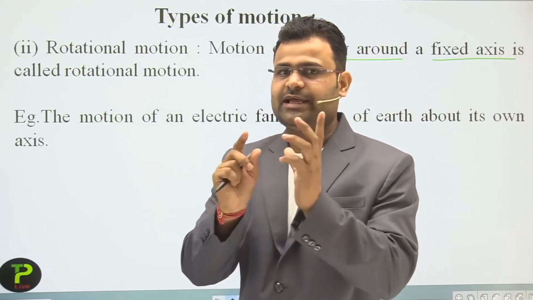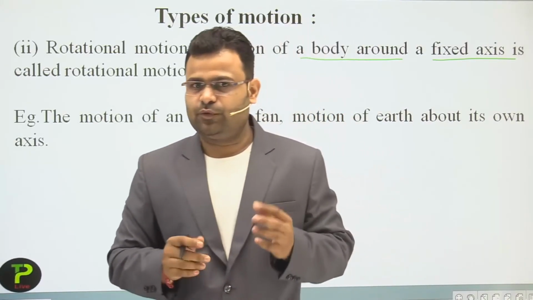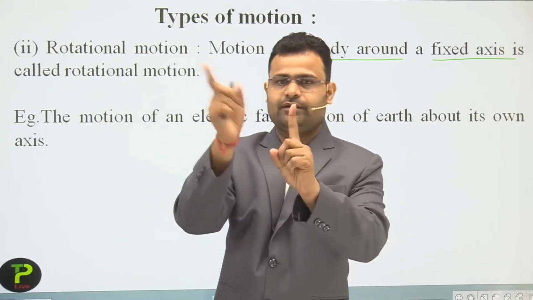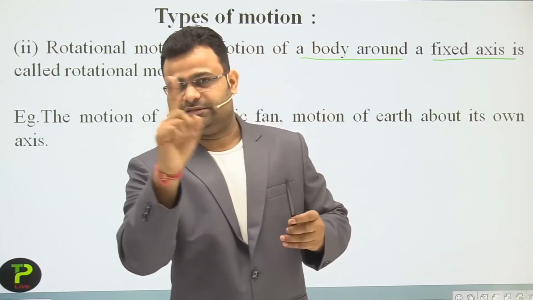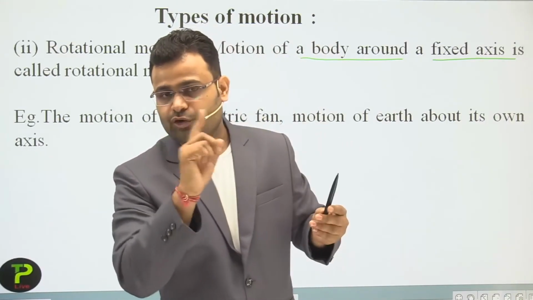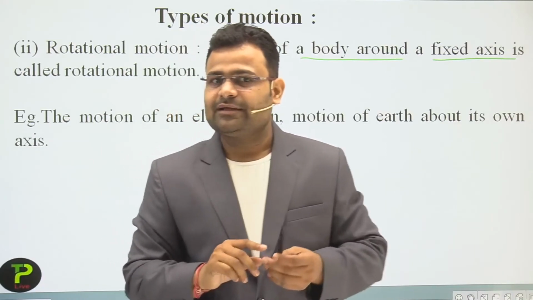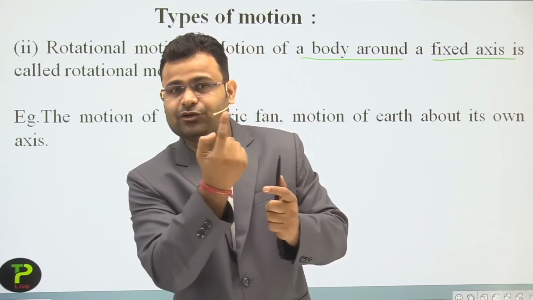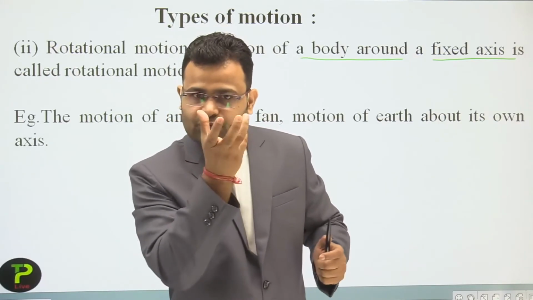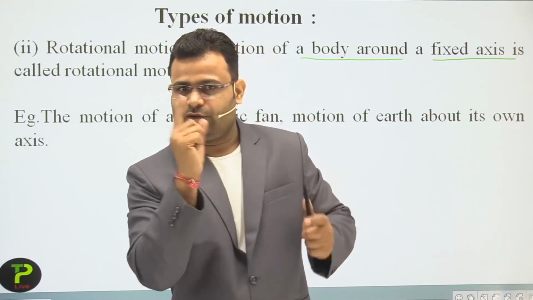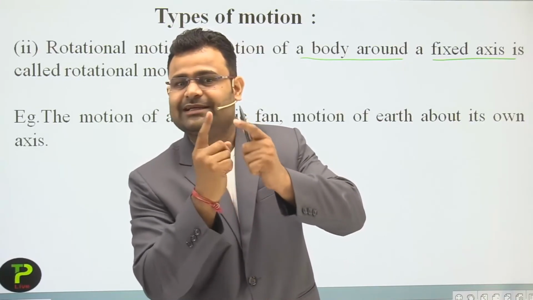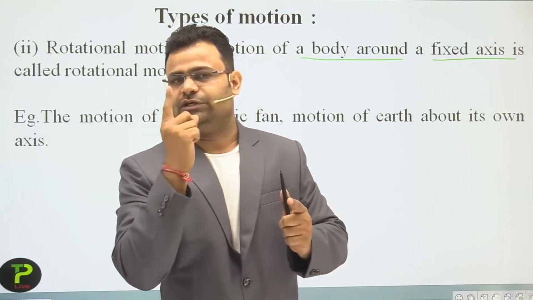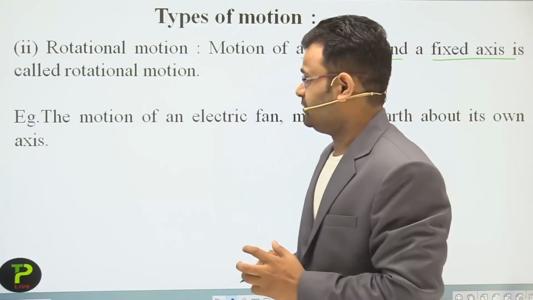Pick, just like a football. Many times you see the footballer move a football on their fingers. What happens here? The football moves on a fixed point at the finger. That is a rotational motion. The football moves in a circular motion about a fixed point. That is a rotational motion.